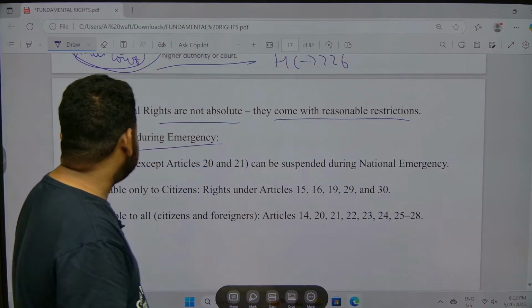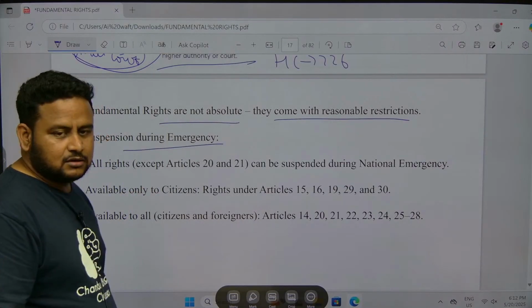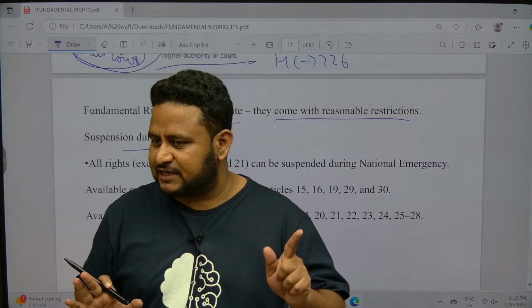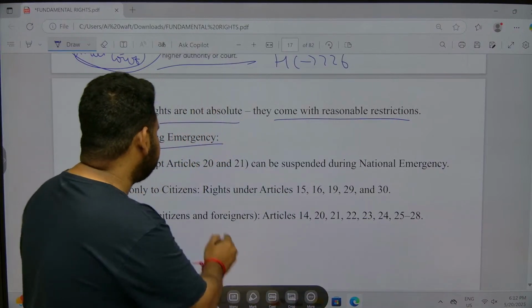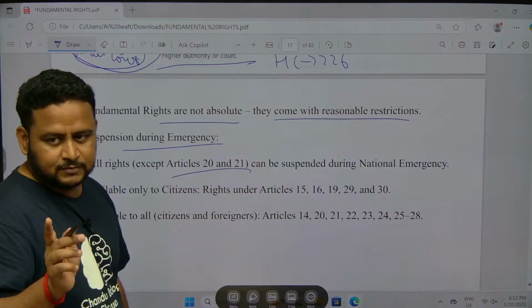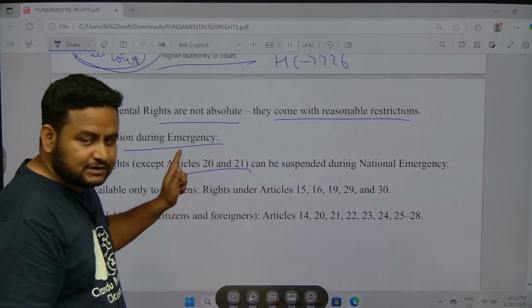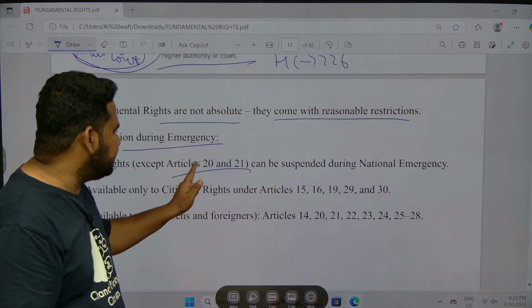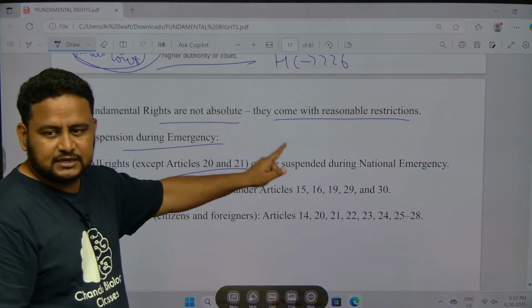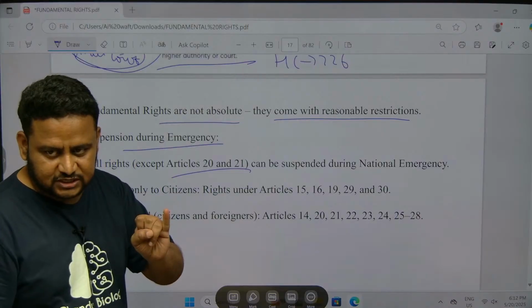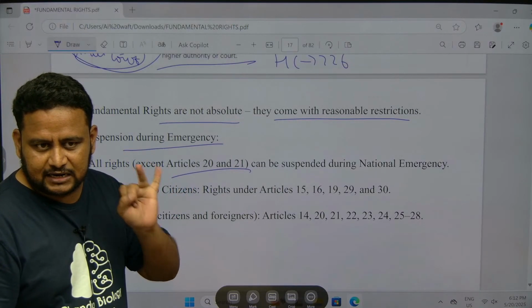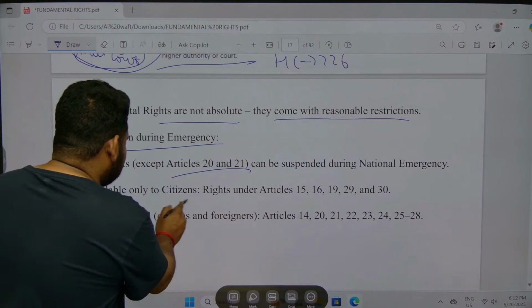Now when it comes to suspension of fundamental rights, all the fundamental rights can be suspended except 20 and 21. Even during any emergency, 21 should not be suspended. Remember, focus on the class. So 20 and 21 cannot be suspended under any circumstances. Article 20 and 21 cannot be suspended during national emergency. Article 20 means protection in conviction. Article 21 means right to life. Okay, that cannot be suspended. Understand this.